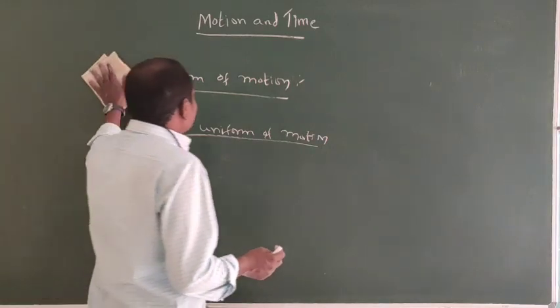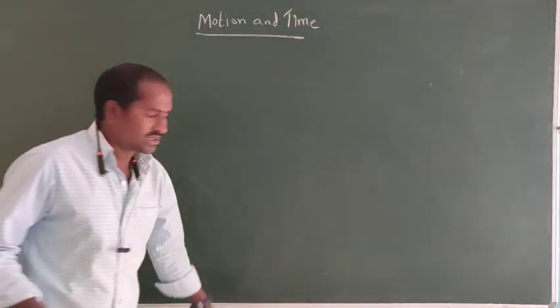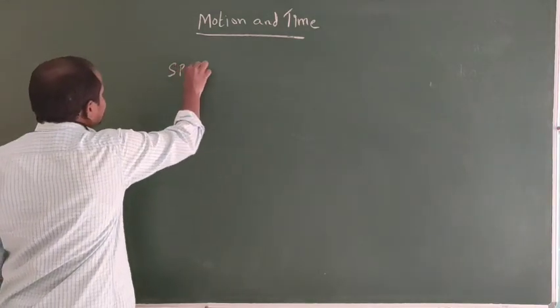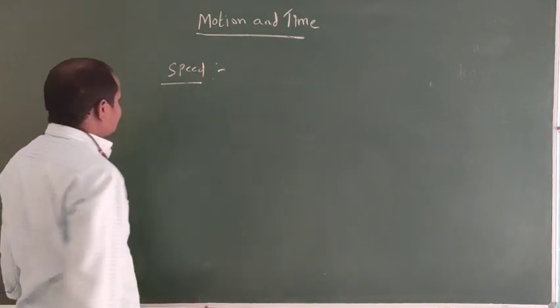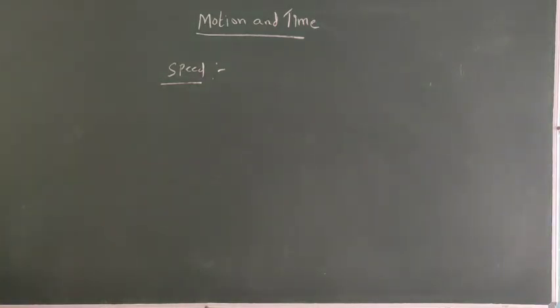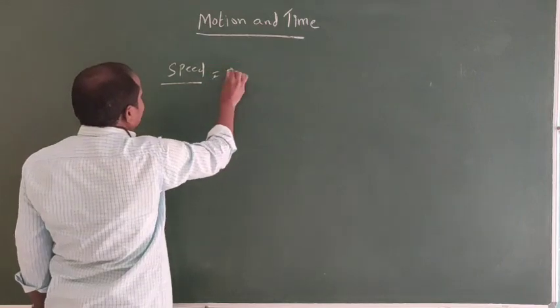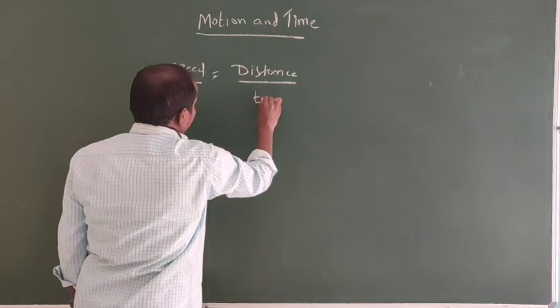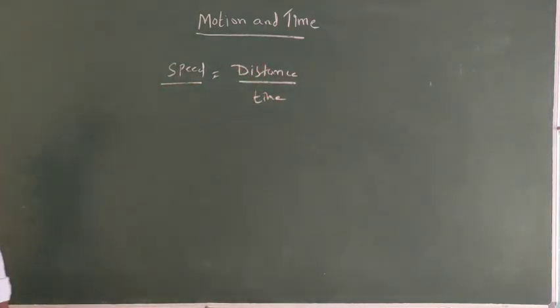Next, average speed. Average speed equals total distance by total time. Speed means the rate of change of distance with respect to time. Speed equals distance by time.